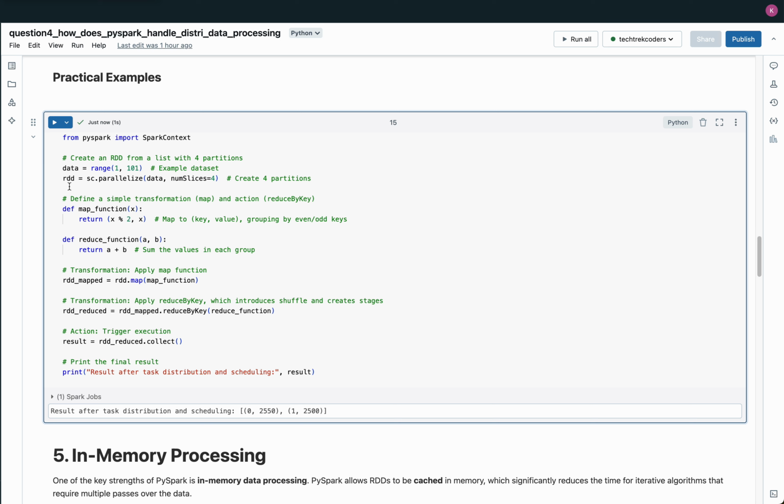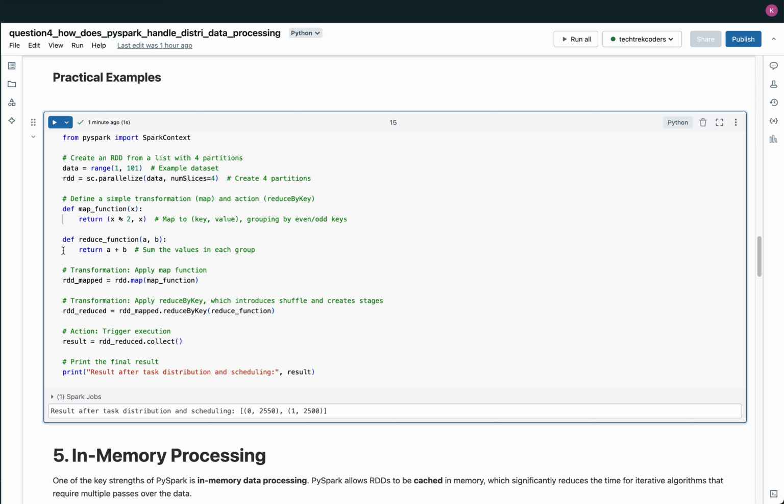The first transformation applied is the map function, where each element in the dataset is mapped to a key value pair. In this case, the function groups numbers by their even or odd status by returning a tuple (x%2, x), where x%2 serves as the key and x is the value. This results in key value pairs where the key is either 0 for even numbers or 1 for odd numbers, effectively grouping the dataset into two categories, even and odd numbers.